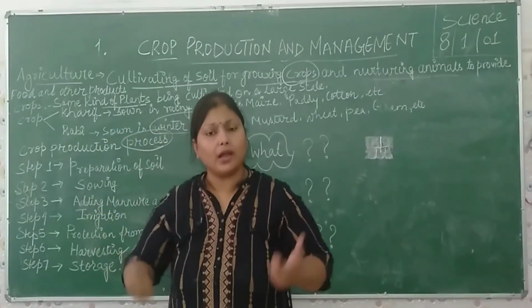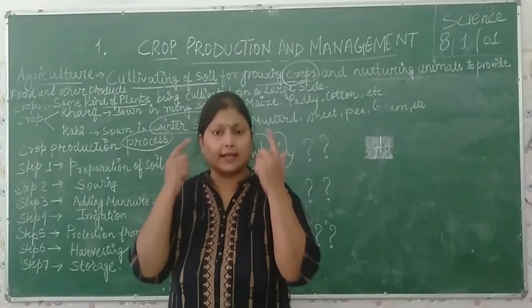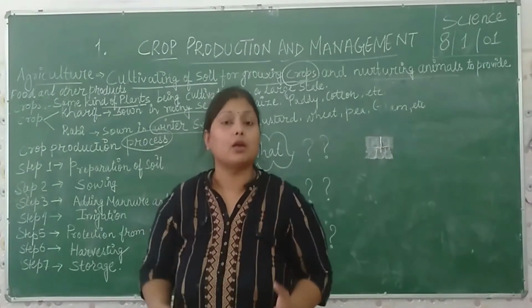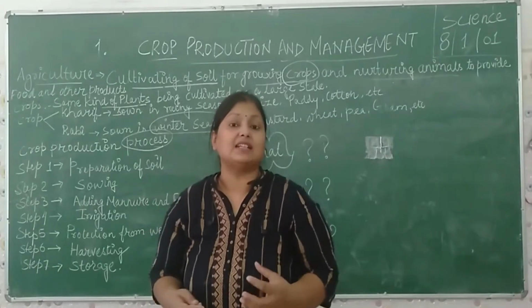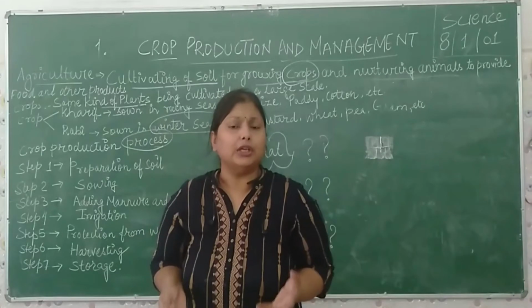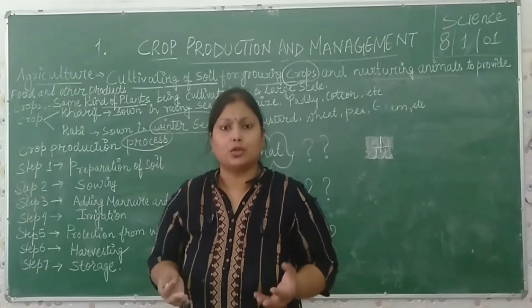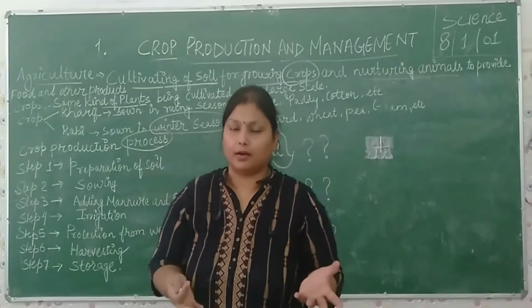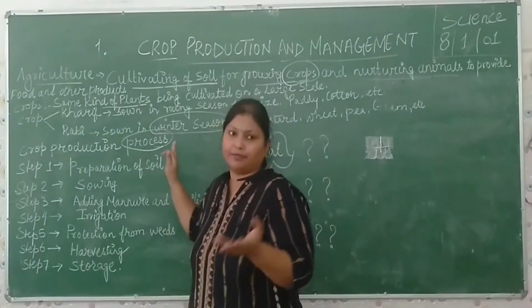Why are you doing this? Even you are thinking, what are you doing and why are you doing these things? Because these weeds are unwanted. You need not grow that weed. You need only the mango plant. So you remove that weed from the near periphery of the plant.